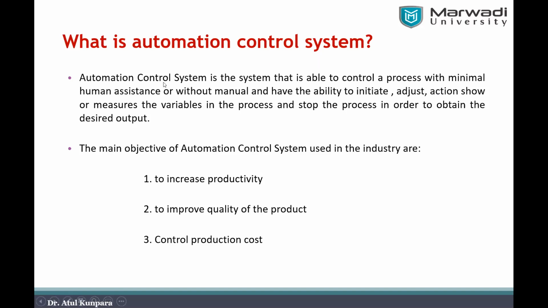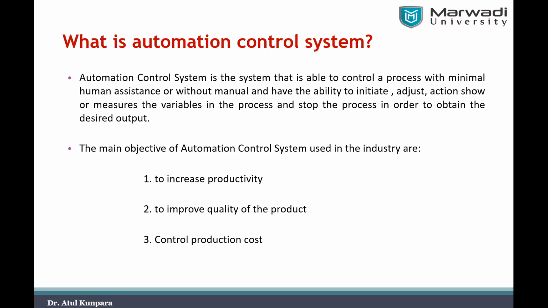So an automation control system includes all these things. It's not a simple thing that it's just going to start and stop your machinery. An automation control system is there to give you the special advantage of less human assistance or no manual operation. It will also have the ability to initiate, adjust, actuate, show or measure variables in the process, or it can also stop and start processes at whatever time of operation you have given. And according to that, it will give you the required, or desired, product output. That's what an automation control system is.